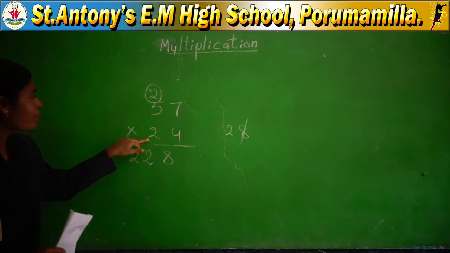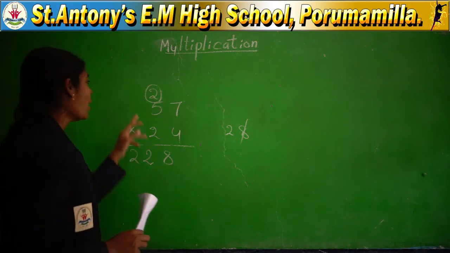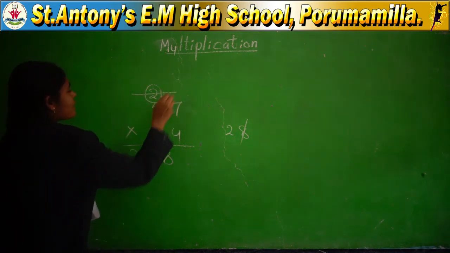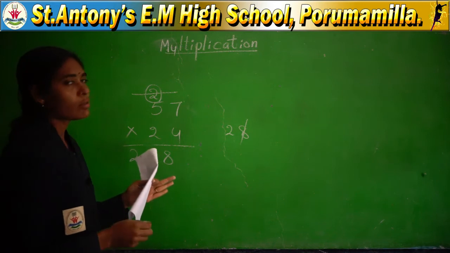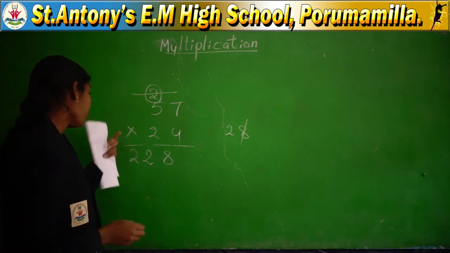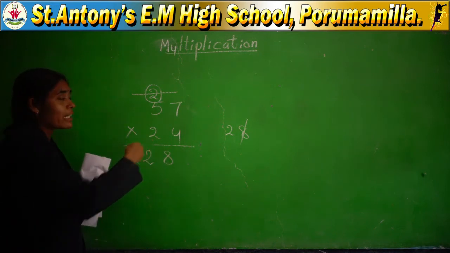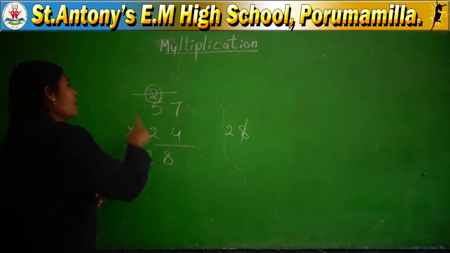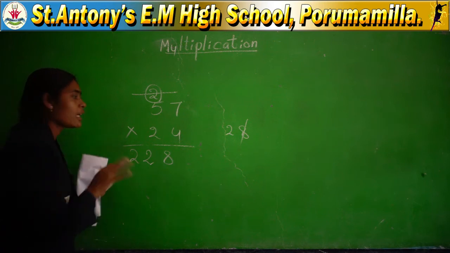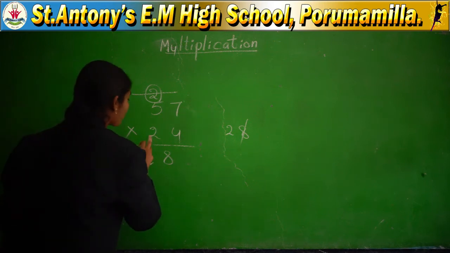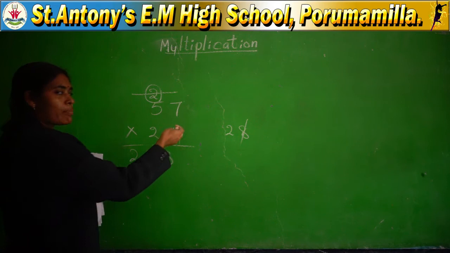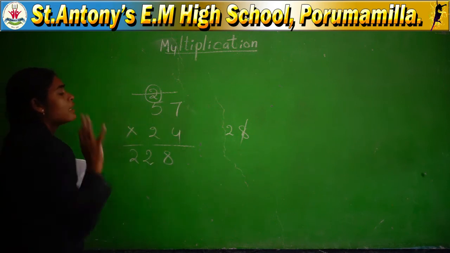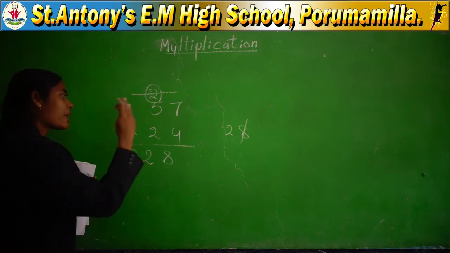With 2 you have to complete the total 57. Already you finished this carry, so you have to strike out this carry. Why? Because next you have to complete with 2. While completing with 2, if you get a carry and keep it again here, you will get confused. So strike this out, because already you completed with that. 2 sevens are. Start from ones place again. With the tens place number also you have to completely complete 57.